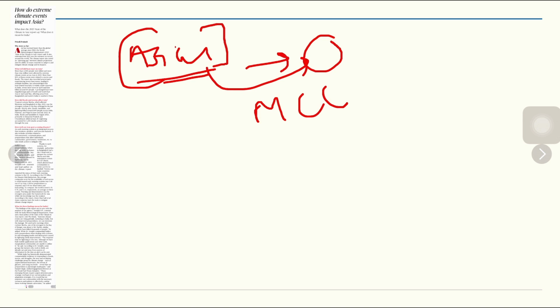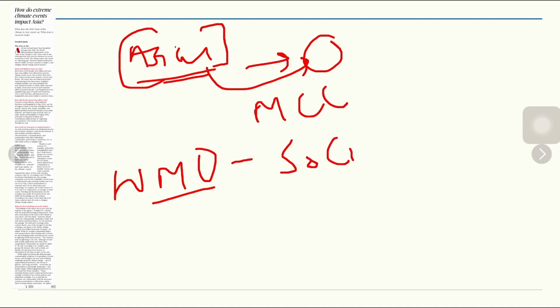The World Meteorological Organization's 2023 State of the Climate in Asia report is saying that Asia has warmed faster than the global average since 1960.